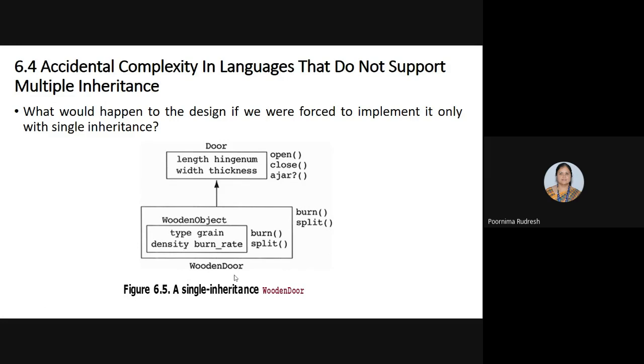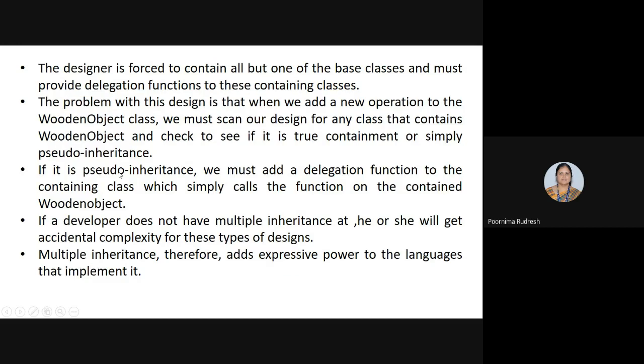We are constructing the wooden door, right? Here the wooden object is inherited from the door, and the wooden object contains the grain type and density, burn rate, etc. Here we use single inheritance for the construction of the wooden door.